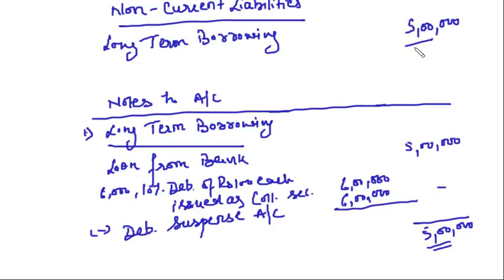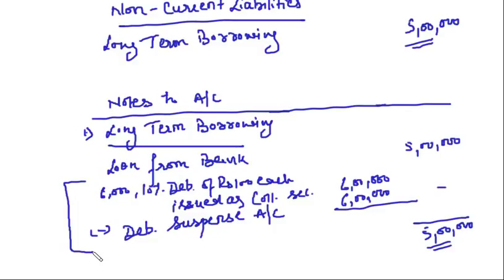Clear? So in case the journal entry is passed, this is how you are going to show the debentures. You will show the debentures and you will subtract the debenture suspense from the debentures that have been issued. And the net effect will be the loan that is being taken from the bank, and simultaneously you have shown the number of debentures that have been issued as collateral security. Clear, friends?